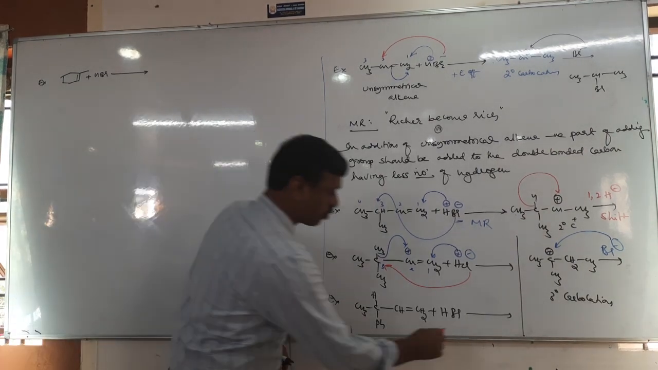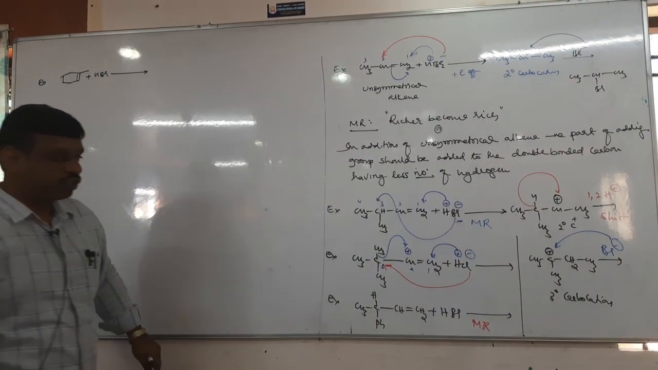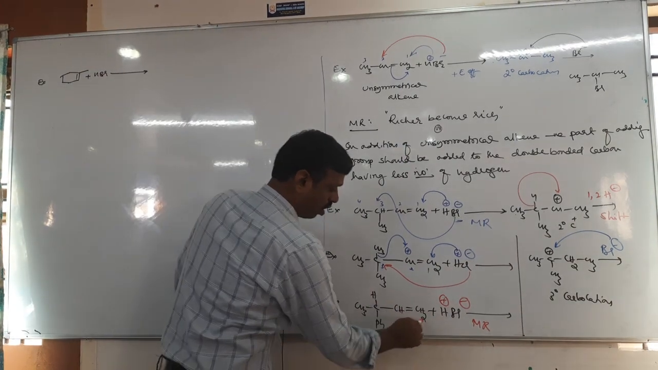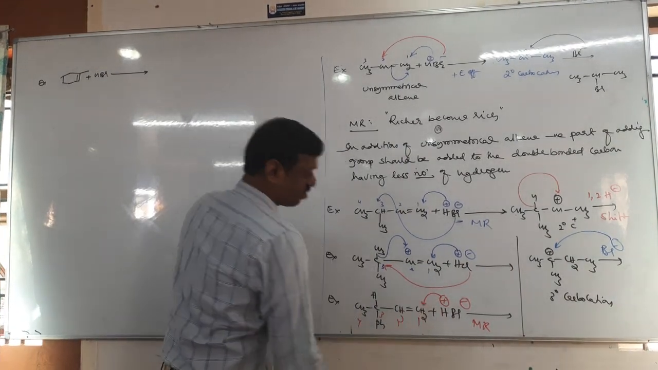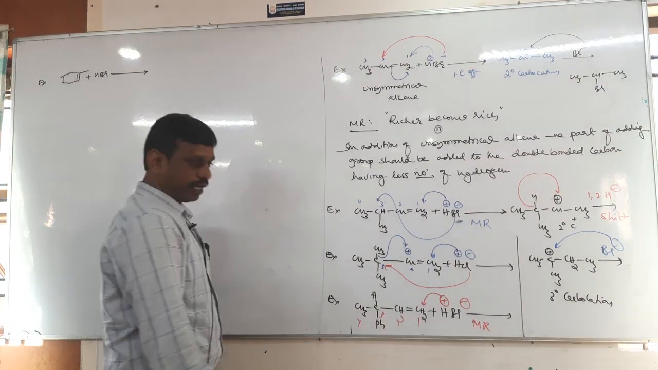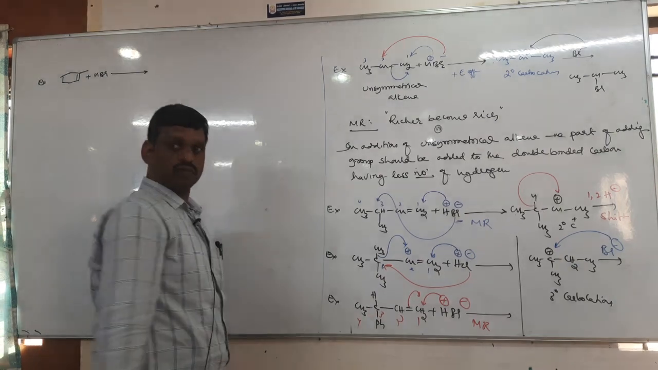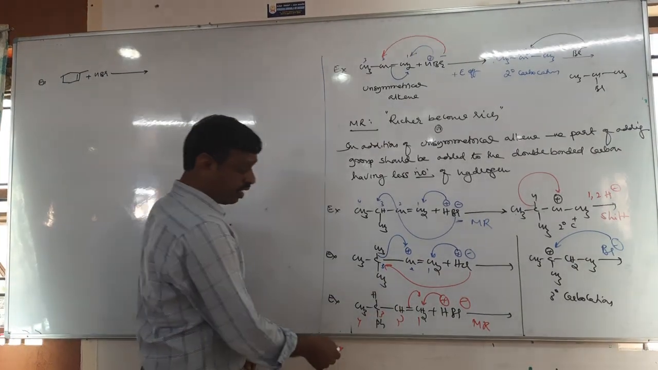Next, tell me here, according to Markovnikov rule, where should the H plus be added? H plus Br minus, H plus on the first carbon, right? Okay. Then the pi bond shifts towards the first carbon. That is the electrometric effect. Next, tell me, then what is the rearrangement?